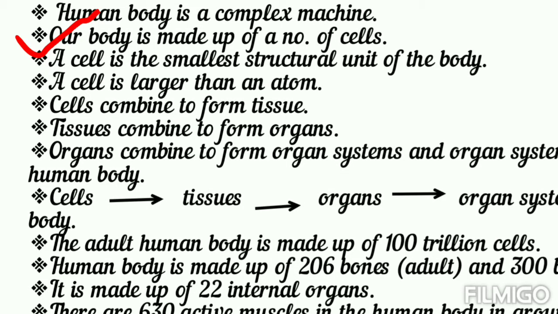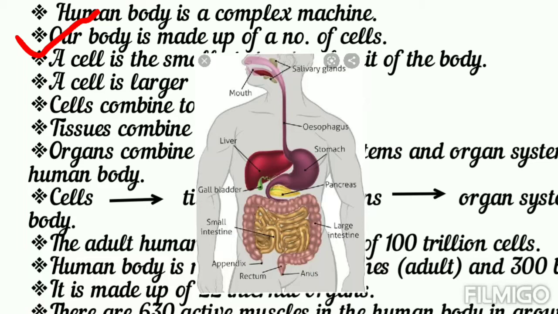When organs are formed, they work in a group. A group of organs that work together to carry out various life activities in our body is called an organ system. For example, the food pipe, stomach, small intestine, large intestine and some other organs together help you digest the food you eat. Such a group of organs is called an organ system. The group of organs that carry out digestion collectively form the digestive system.